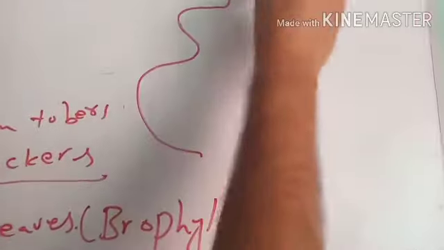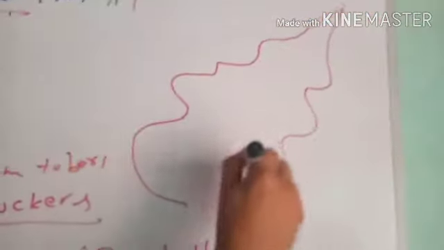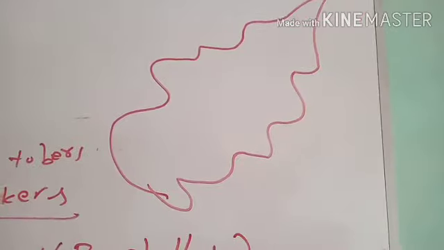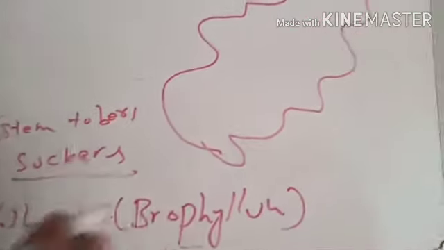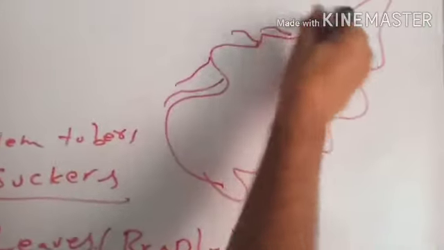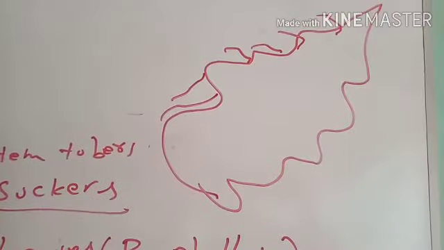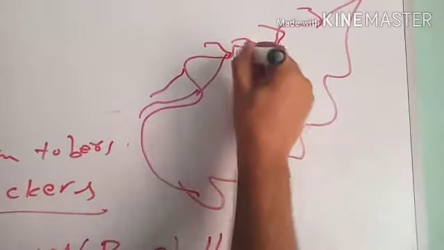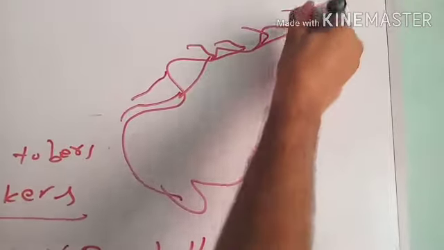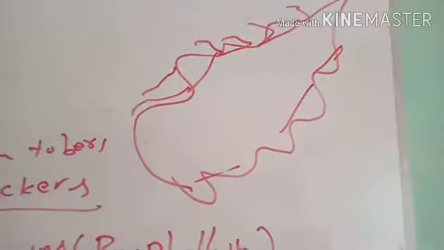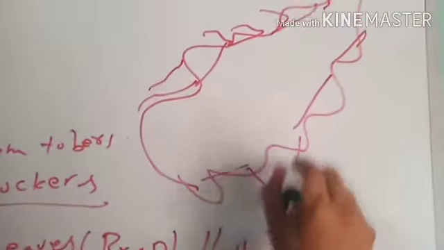The margins of the leaves of the Bryophyllum are too much thick, and from the margins there hang down adventitious roots. Imagine this is a small portion of the leaf, this is another small portion, this is another. All these small portions, all these leaflets, will develop into plantlets.